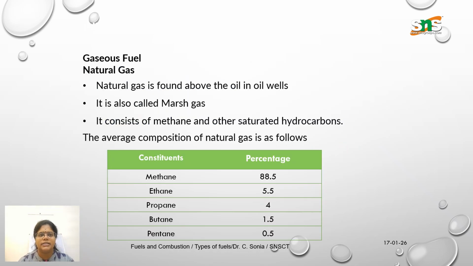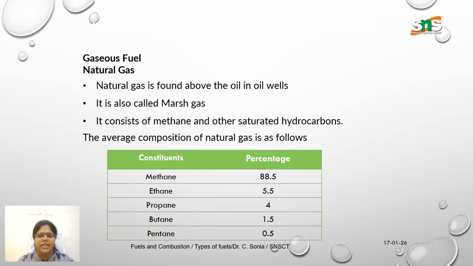Among the gaseous fuels, natural gas is found above the oil in oil wells, so it is also called marsh gas. It consists of methane and other saturated hydrocarbons. The average composition of natural gas is given in the table.